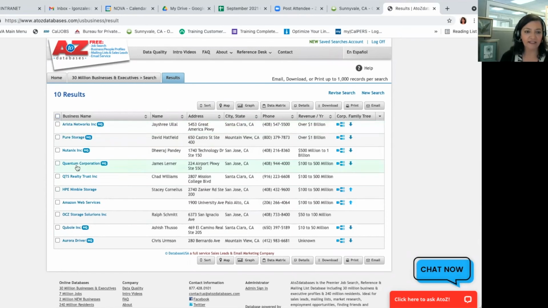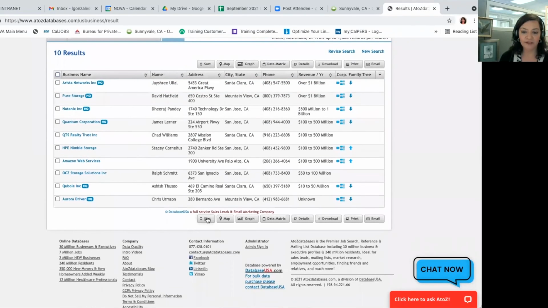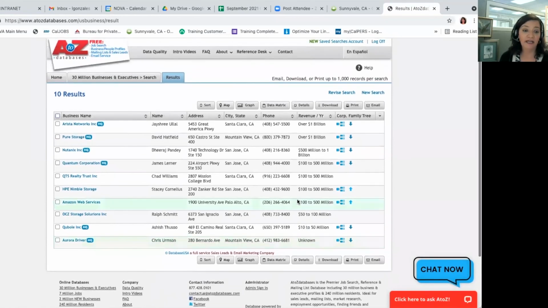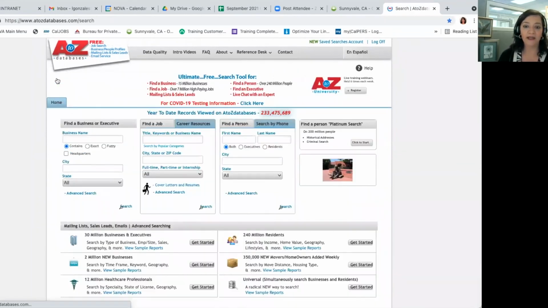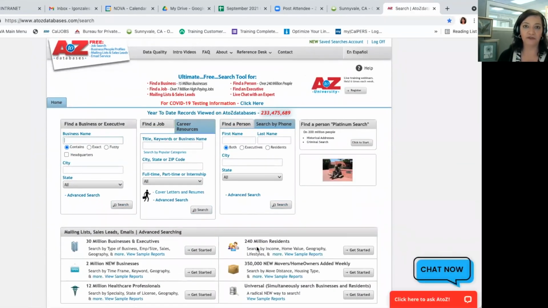Again, I could select each one, look at their summary sheet, but I also want to point out at the bottom here, there are options of sorting, mapping them, also downloading this. You can download as an Excel file. And in that case, you could go ahead and categorize it, utilize that sheet. You can print it, you can email it to yourself. So there's lots of great information here in terms of identifying additional companies. And remember that advanced search allows you to do different types of searches. And whenever you want to do that, just go back to the home button and you're back at this page where you can then do your searches.